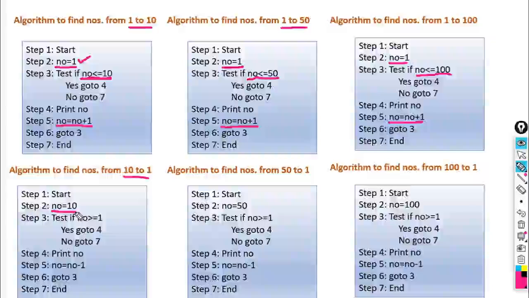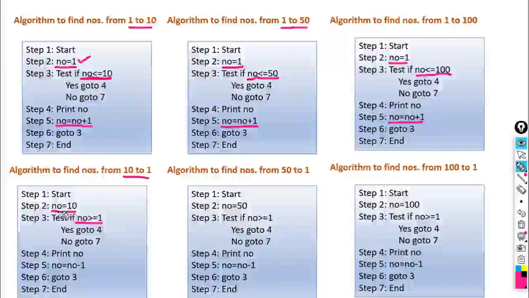What is the condition here? We want to print all the values that are less than or equal to 10 and greater than or equal to 1. We want to go up to 1. If the number becomes 0, you should take your control to the end of the algorithm. So the condition is reverse: NO greater than or equal to 1.